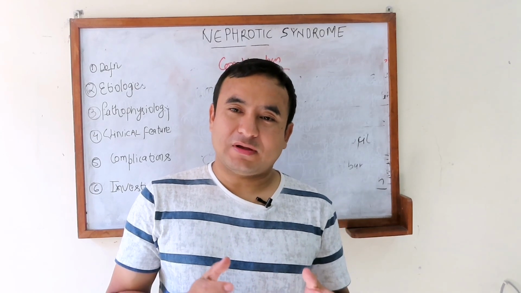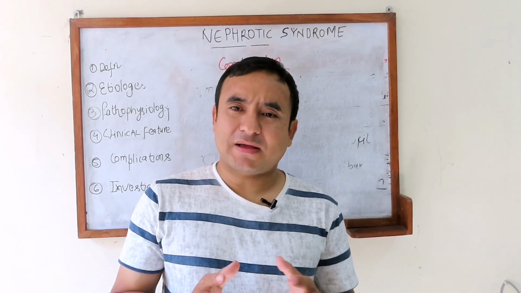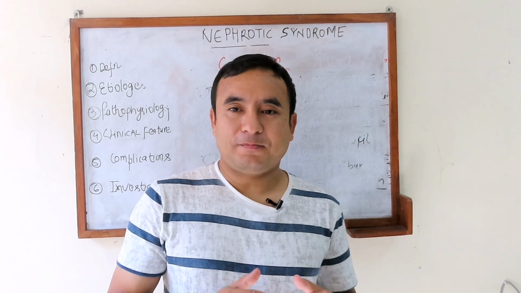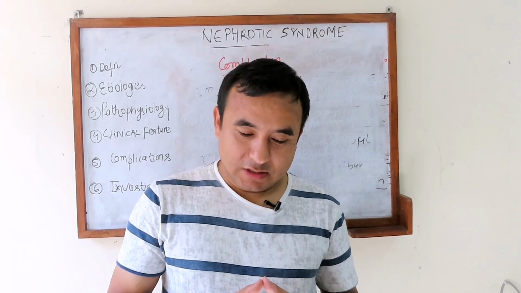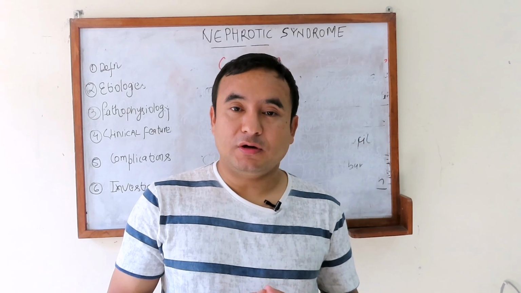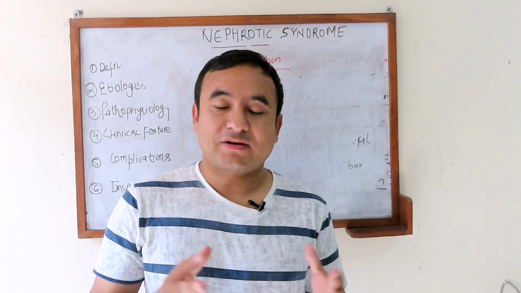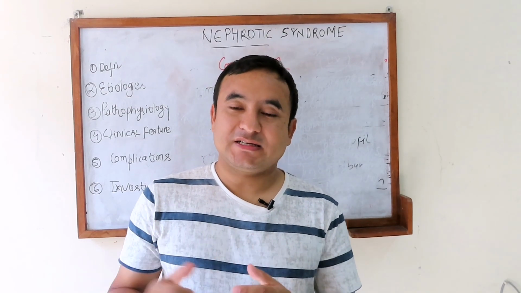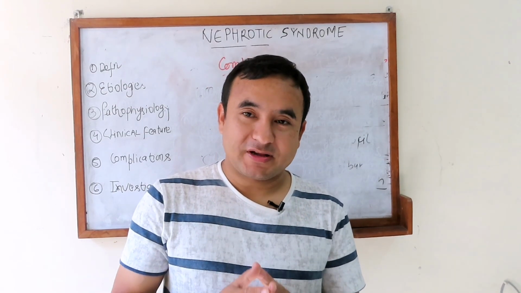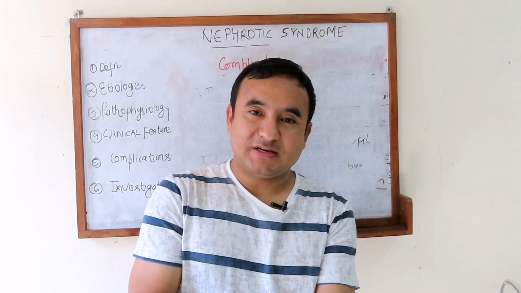MPGN, we usually treat sometimes with steroids. And the last one is membranous glomerulopathy. We treat that condition by the modified Ponticelli regimen, if that is indicated. It has some indications to start the modified Ponticelli regimen.